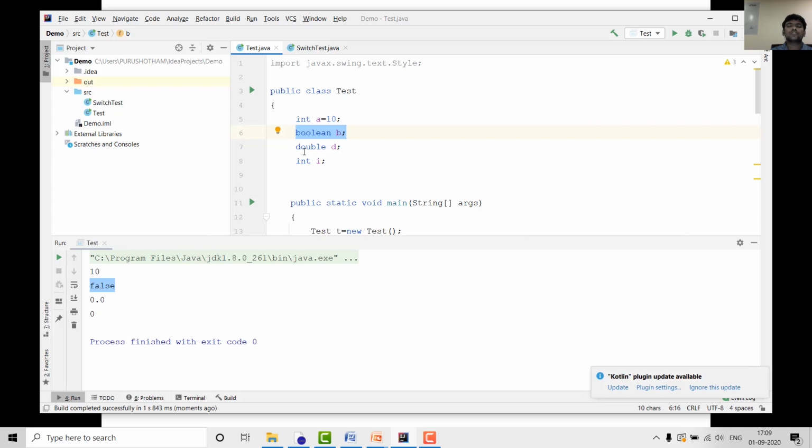Next, the third one is double type. In Java, every floating value is of double type by default, so it will return 0.0. Next is int i. As we know, the int default value is 0, so it is printing 0. Even if you are not assigning any values, the JVM automatically allocates the default values. So by this we can conclude that initialization is not mandatory for instance variables.